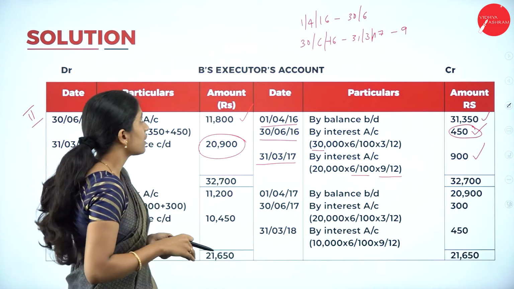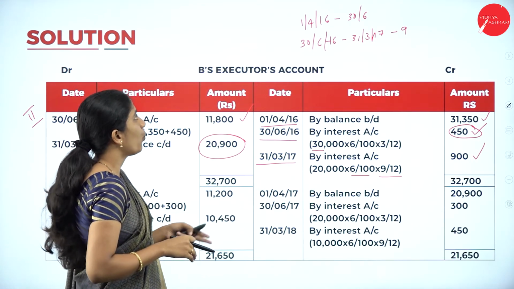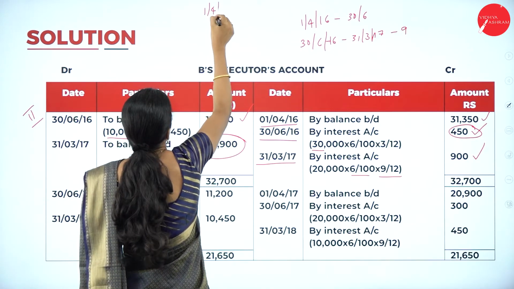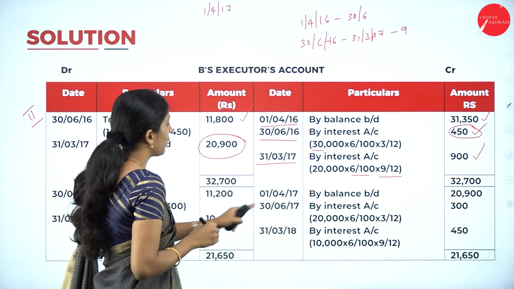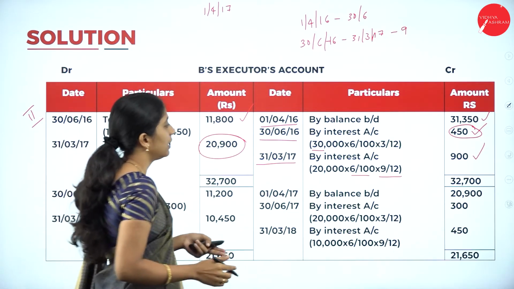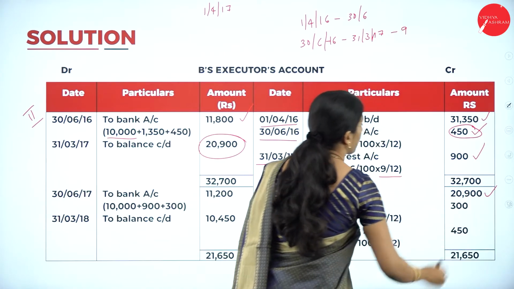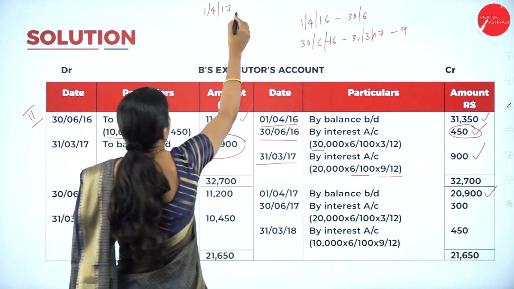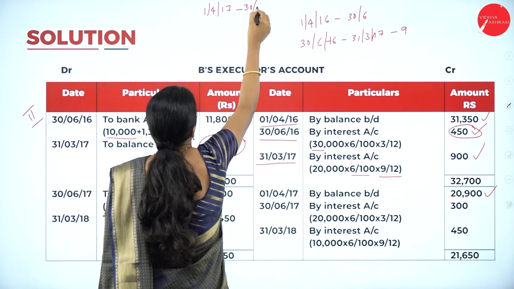Next financial year starts from 1/4/2017. So, 1/4/2017, by balance brought down, the balancing figure 20,900. Next, we have to calculate interest from the beginning of the financial year till the date of death, that is 30th June.